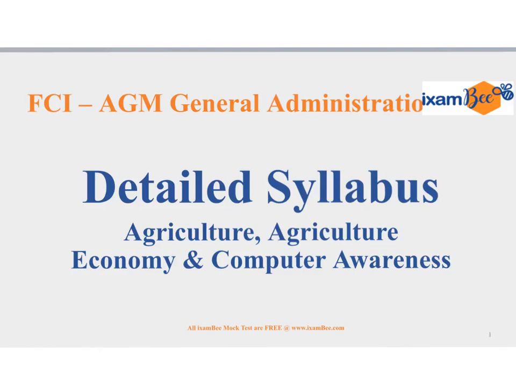I am Arunima, and in this video we are going to see the detailed syllabus of agriculture, agricultural economy and computer awareness. There are four sections in this FCI AGM General Administration Stream examination, and one of them is agriculture, agricultural economy and computer awareness. Total 45 questions would be there from this section. So we are going to see what all you need to study in this section.